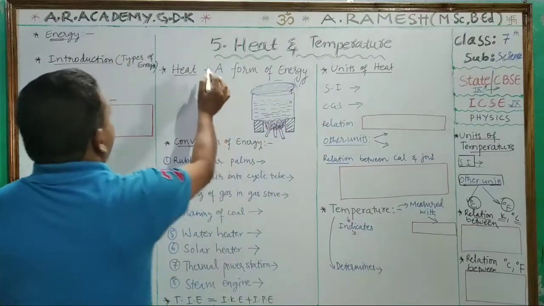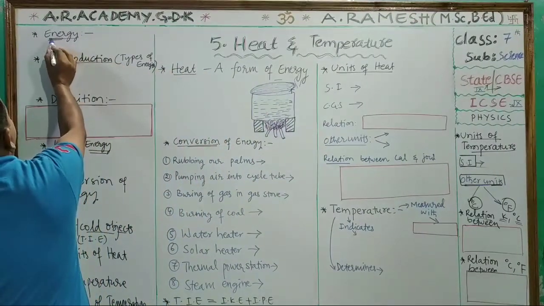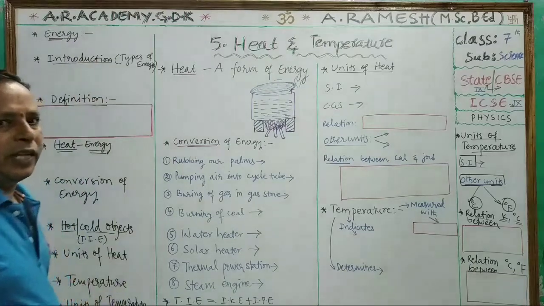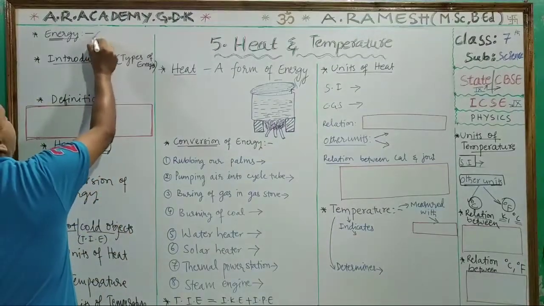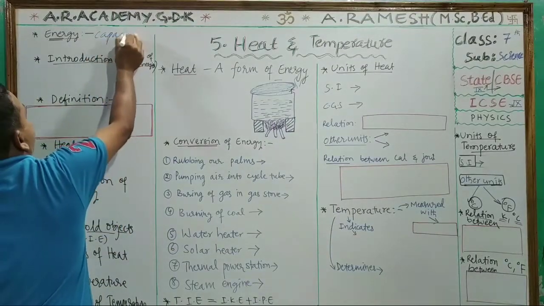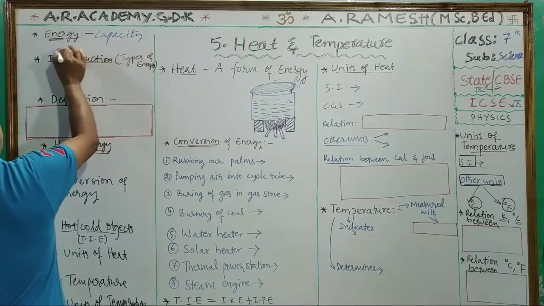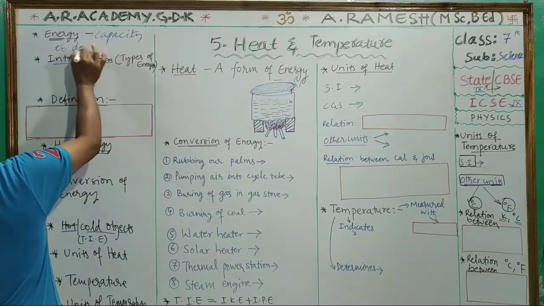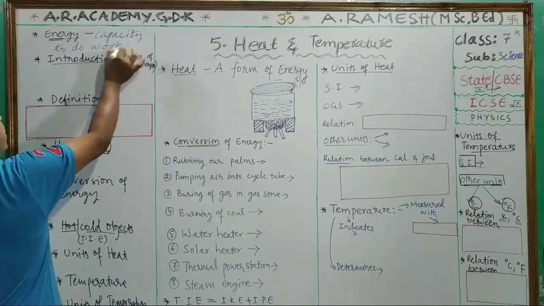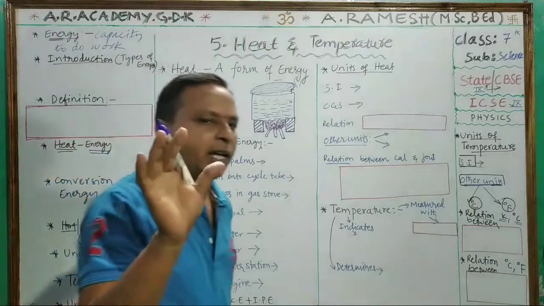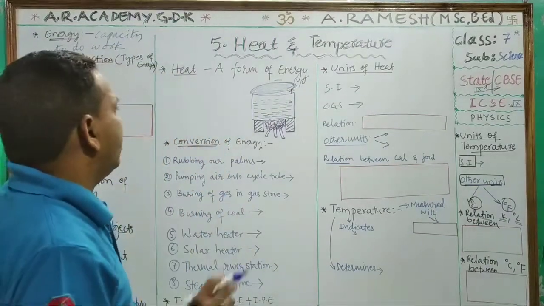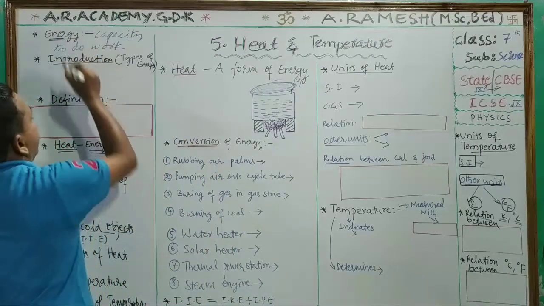First of all, what is energy? First we have to understand: capacity to do work is called energy. Remember that point. Why am I telling this first?